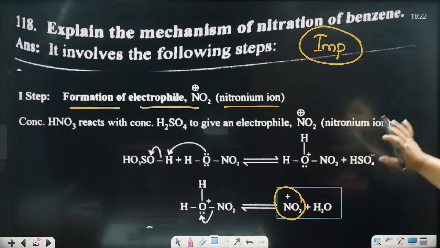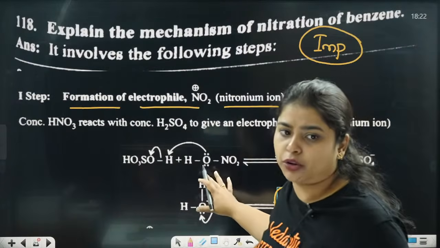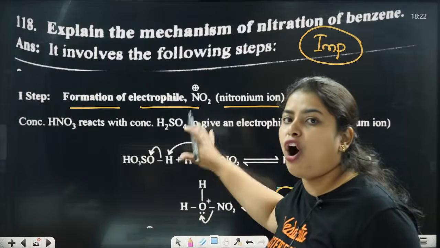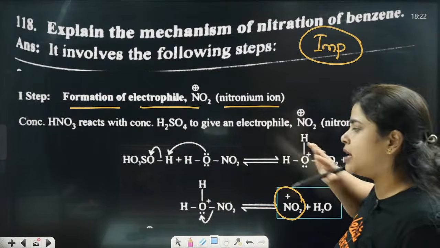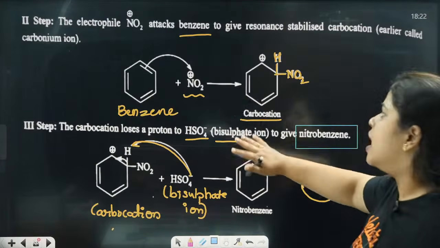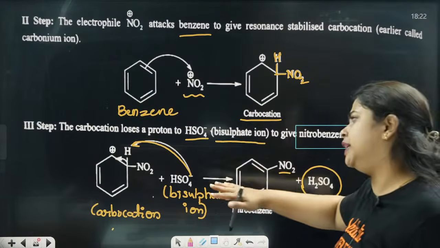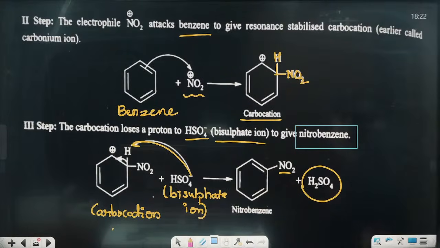This is very important. Mechanism of nitration of benzene, a question repeated many times. Practise the mechanism of nitration of benzene, there are only 3 steps. That is, how NO2+ is formed, the formation; after that, the electrophile NO2+, you take that product and find the carbocation, how the loss of the proton is happening.